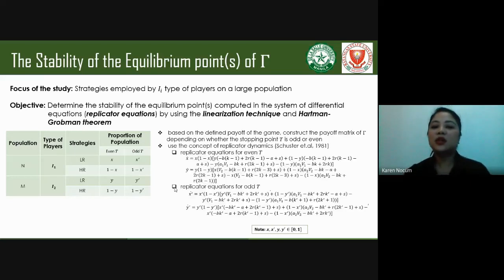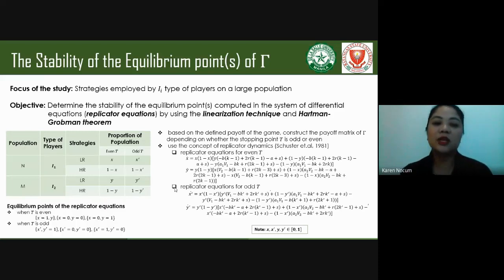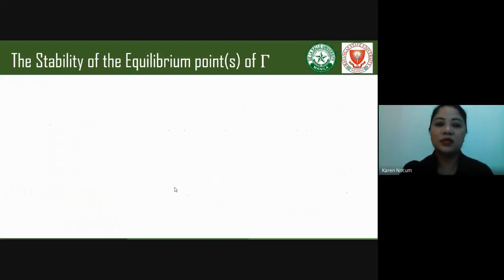Based on the defined payoff of the game, we can construct the payoff matrix of the pyramiding game gamma, depending on whether the stopping point T is odd or even. And using the concept of replicator dynamics, we can come up with the following replicator equations. From here, we can compute the corresponding equilibrium points when T is odd or when T is even. From these computed equilibrium points, our aim is to determine which of these points is stable or not. So we come up with this result.